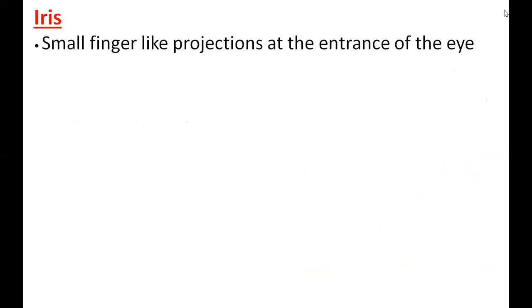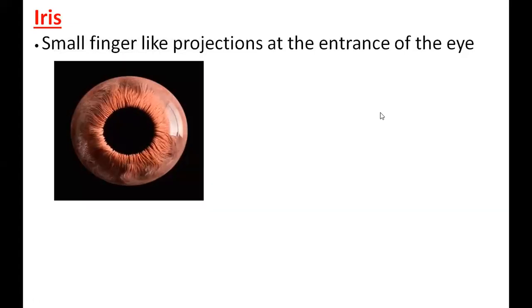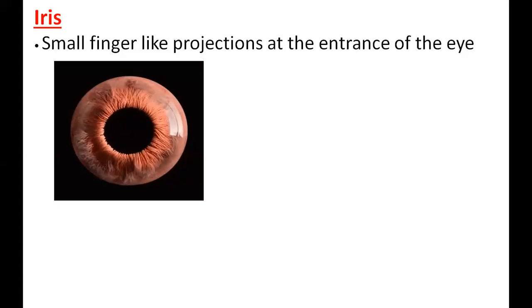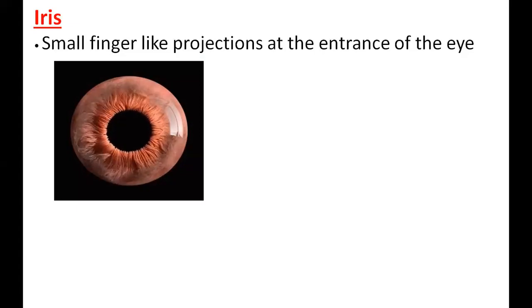The iris is very superb. That is what gives the eye its color. Many people ask, how does the eye color come? It is because of the iris. The iris is small finger-like projections at the entrance of the eye. With the picture, you will be able to see it. Can you see the iris? Small fingers. On the blackboard, we can draw only one side, no? We can draw only 2D. Therefore, on top, on bottom. But in real life, it's totally surrounded.